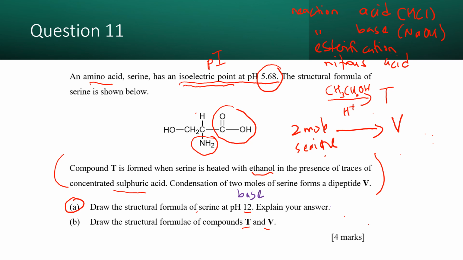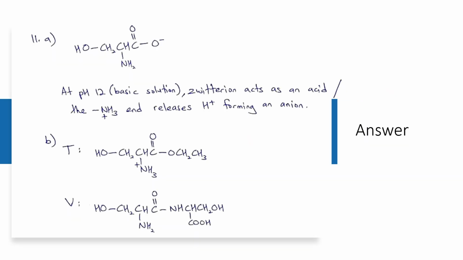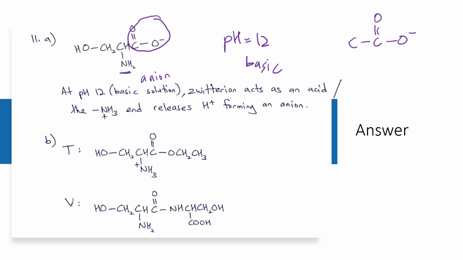Okay, so now I show you the answer. For question number 11A, you don't need to draw the Zwitter ion, the acidic medium or the basic medium. The question only asks to draw the structure at pH 12, which means in basic medium only. Remember in basic medium, it exists as an anion, so we only change the COOH part to COO minus. NH2 still remains NH2. If you forget in the exam, you should remember that in the Zwitter ion, the carboxylic acid becomes COO minus and the NH2 part becomes NH3+.